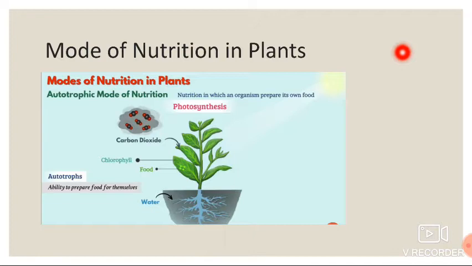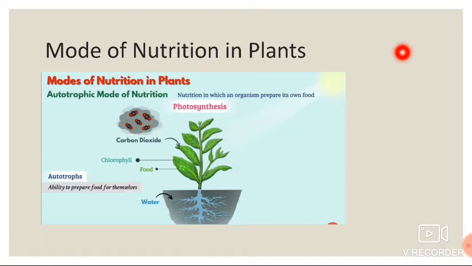What are autotrophs? The ability to prepare food for themselves. The plants can prepare their food for themselves, but some, in exception, cannot prepare the food of their own. Now see autotrophic mode of nutrition, children. Can you see a plant here? It is sucking the water using the root, and it is taking the carbon dioxide from the air, and already it is having the chlorophyll in its leaf itself, and using that in this leaf it is preparing the food. So this is known as autotrophic mode of nutrition.